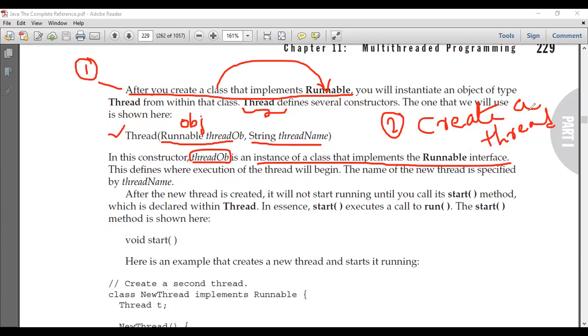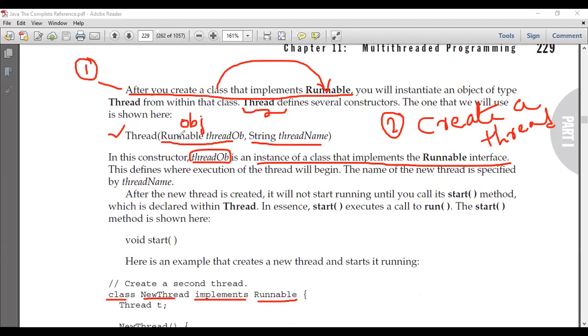Right now I give an example, and you see that here there is a class called NewThread, which is trying to implement an interface called Runnable. You see the 's' in implements is very, very important. You should not miss this 's'. Implements, right? That's very important. Let me discuss this.